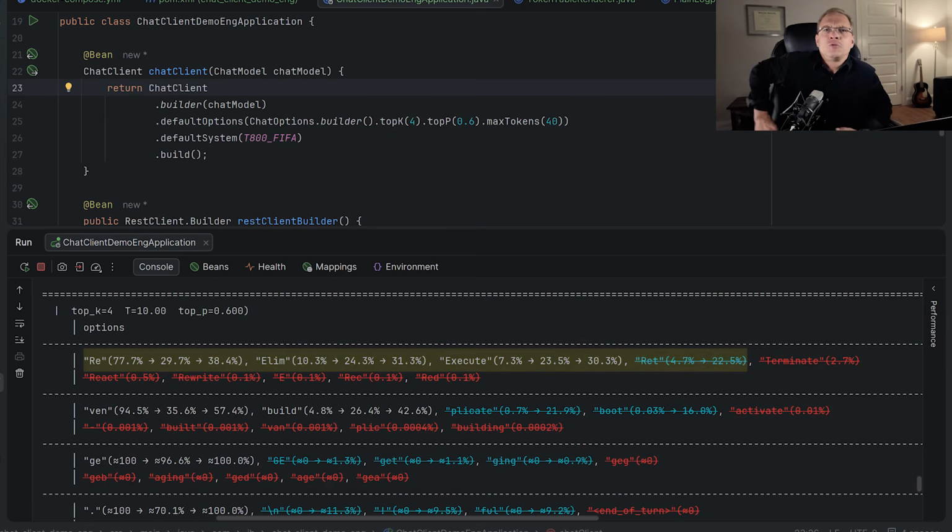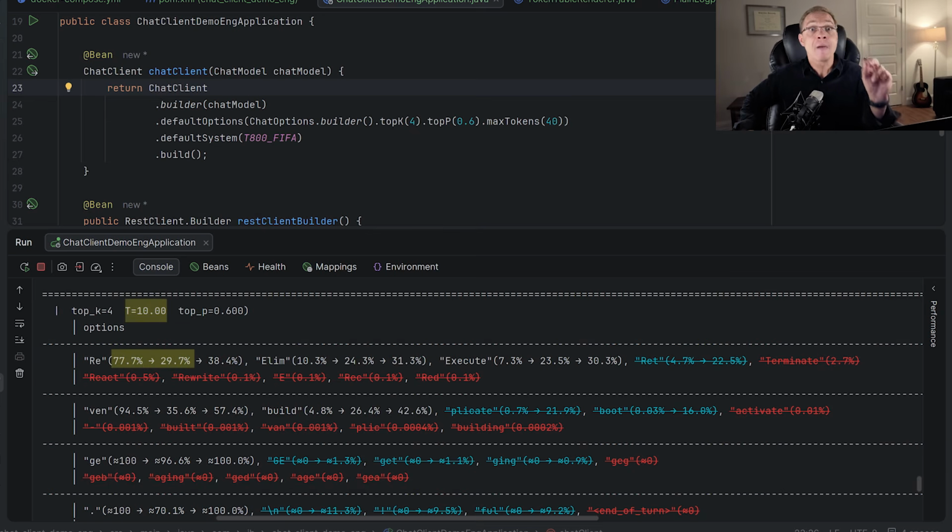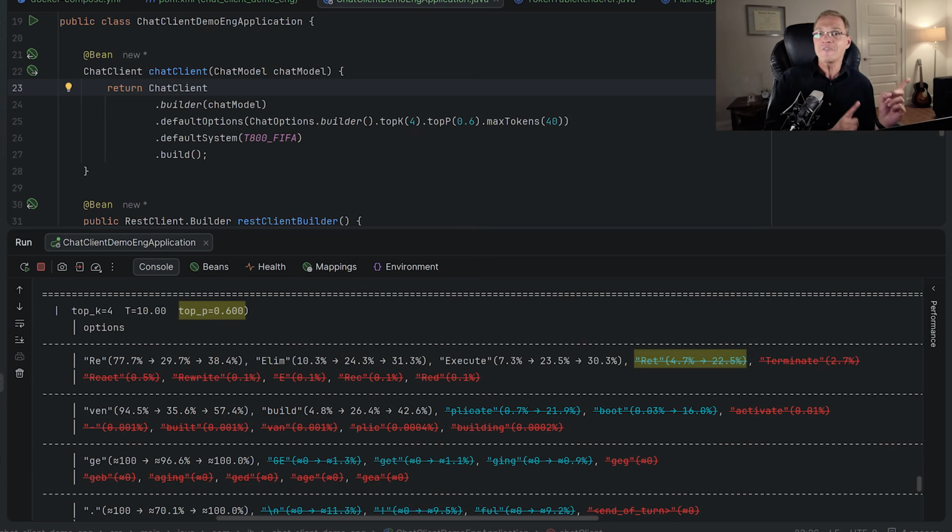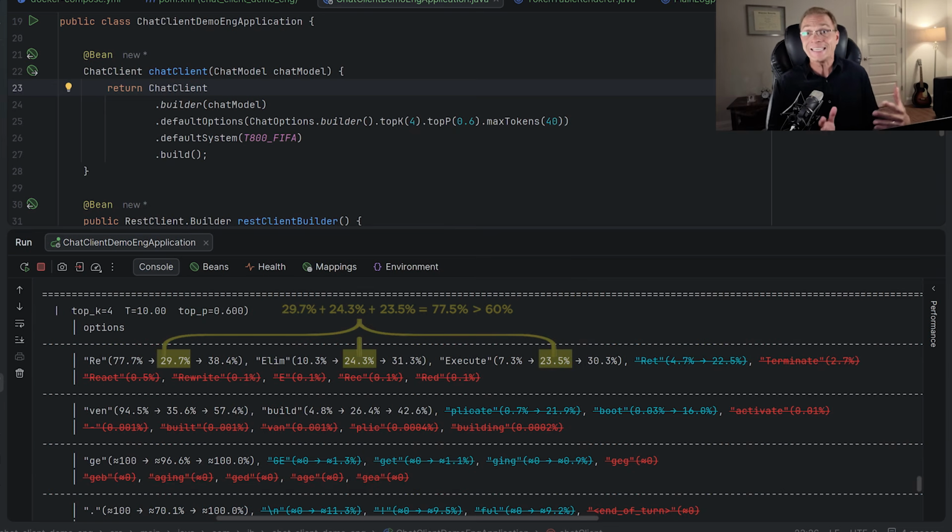I set the temperature to 10 just for fun, but at least you can see how much the probabilities of the tokens that survived top K change from their original values. Then top P is applied. Considering the new probability scores affected by the temperature in the previous phase, the first 3 tokens already exceed in total our top P limit of 60%. So the rest are removed. I cross them out in blue.